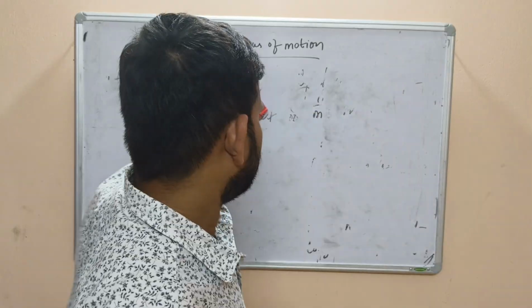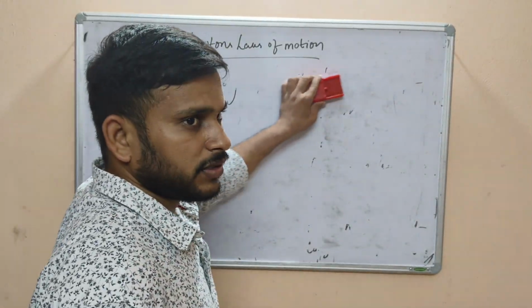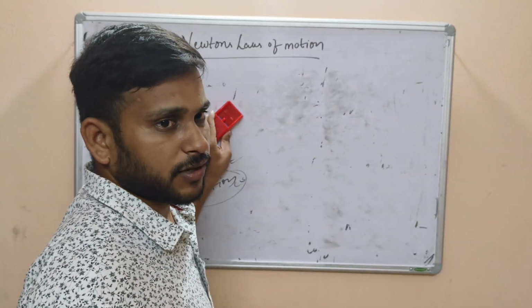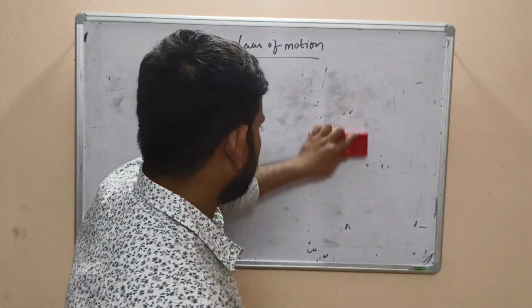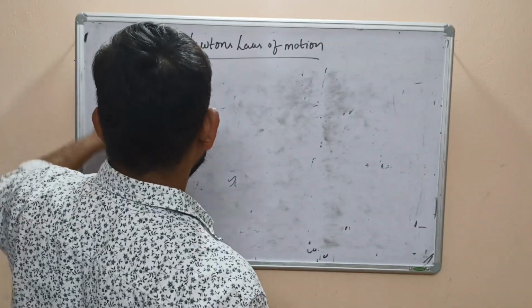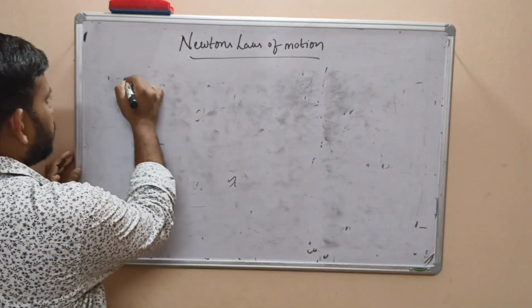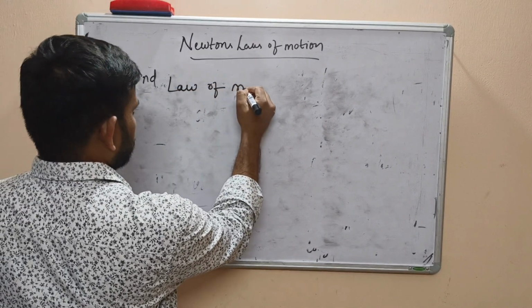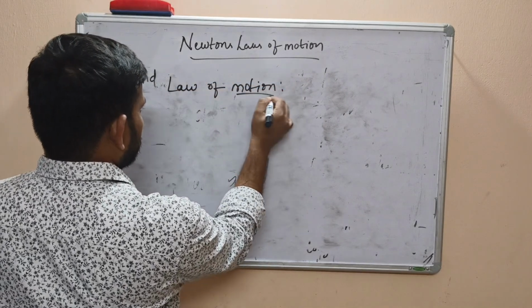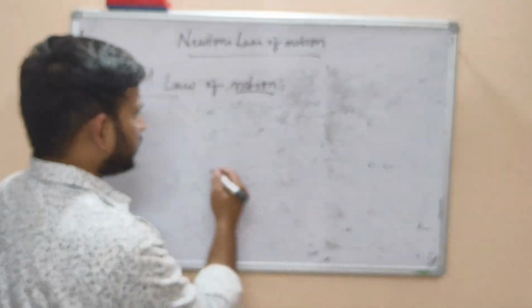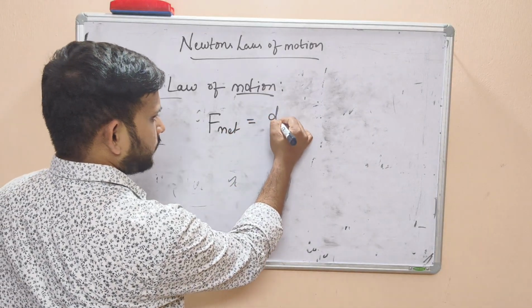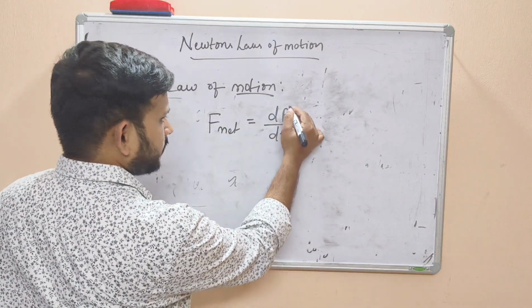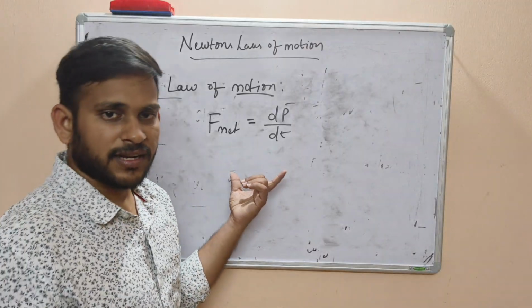We will state that, and we will derive it for the cases of constant mass and constant velocity.